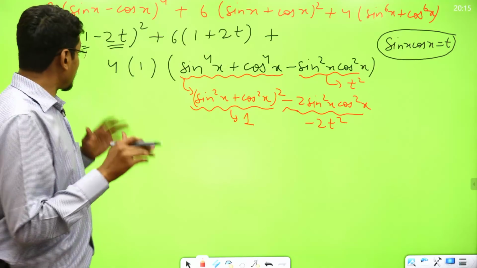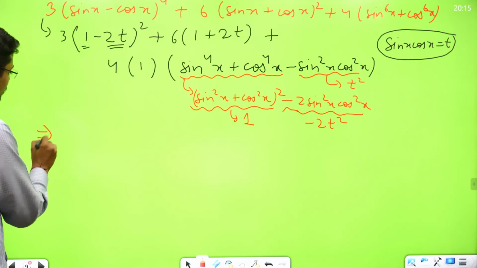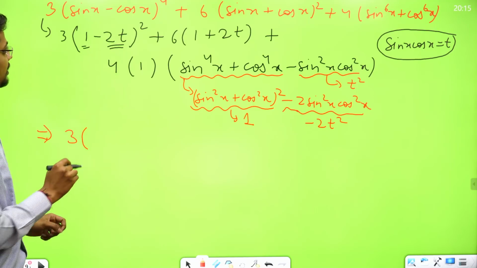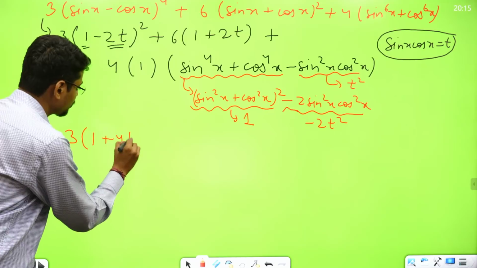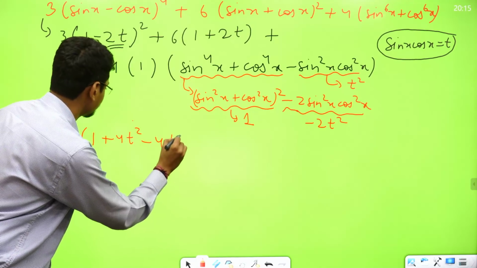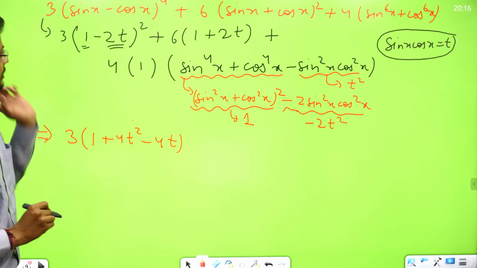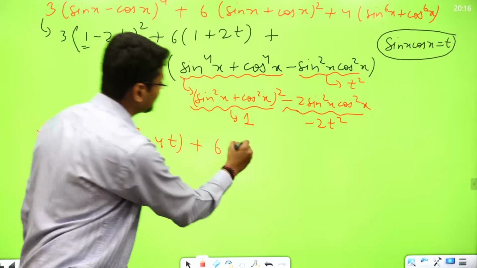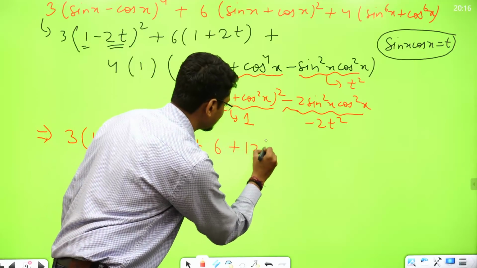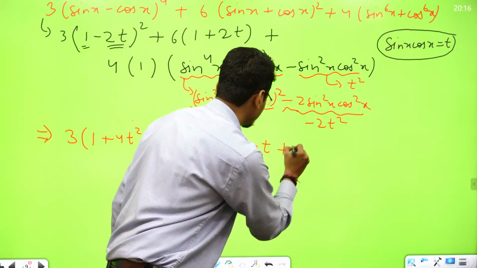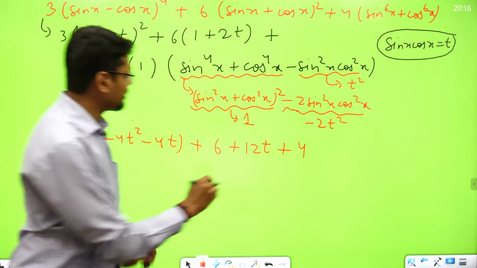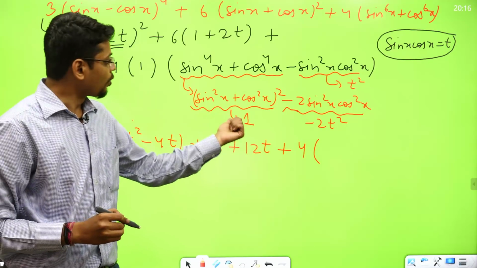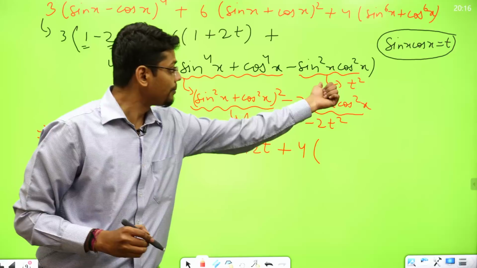All right, now let's recollect all the terms. This is 3 times (1 minus 2t) whole square, so 1 plus 4t square minus 4t. That's it. Plus 6 times 1 is 6, plus 6 times 2t is 12t. Now plus 4 multiplied by, what am I getting? 4 multiplied by 1 minus 2t square minus t square.